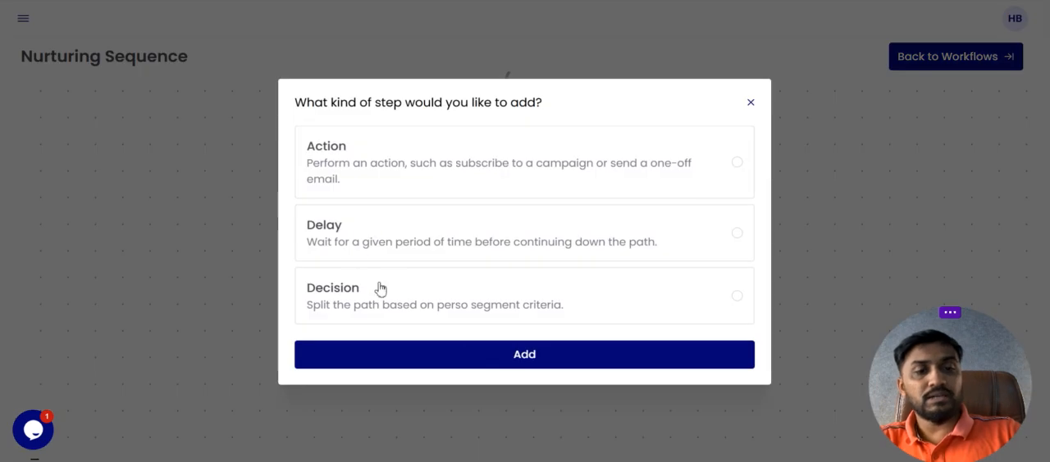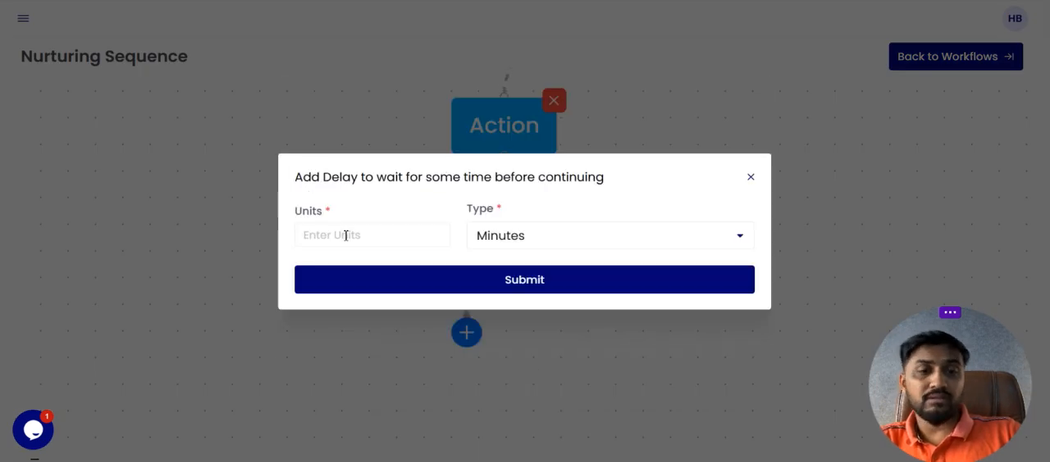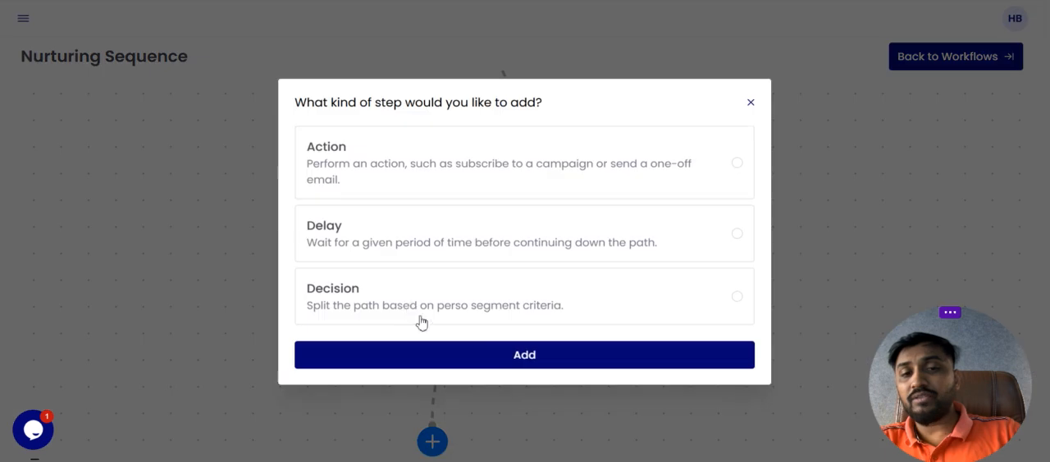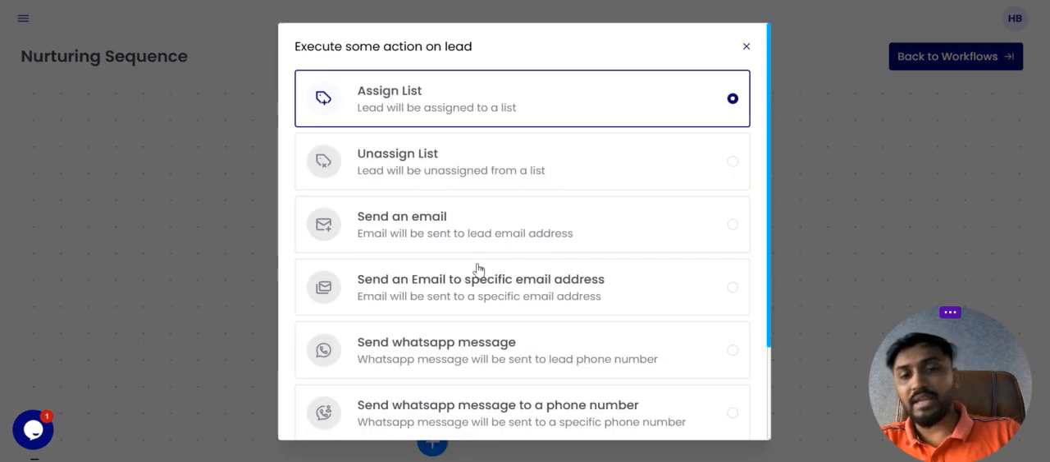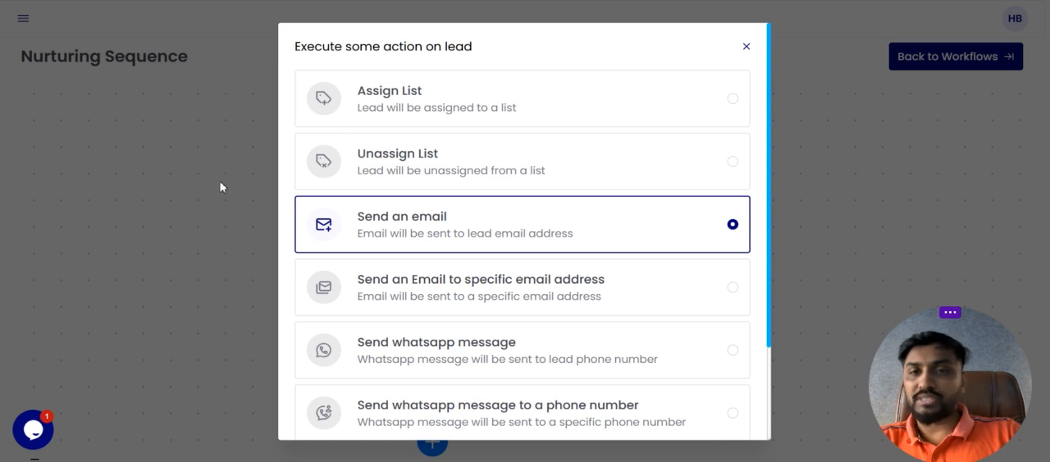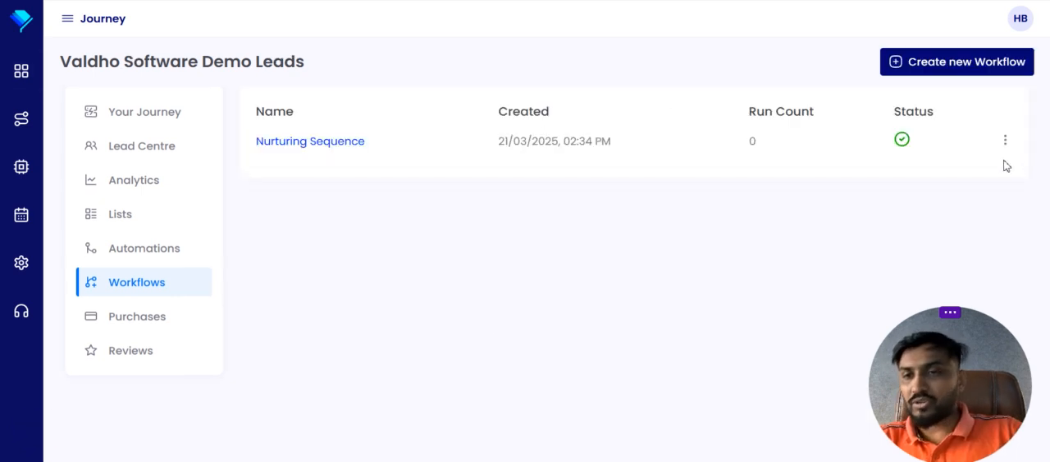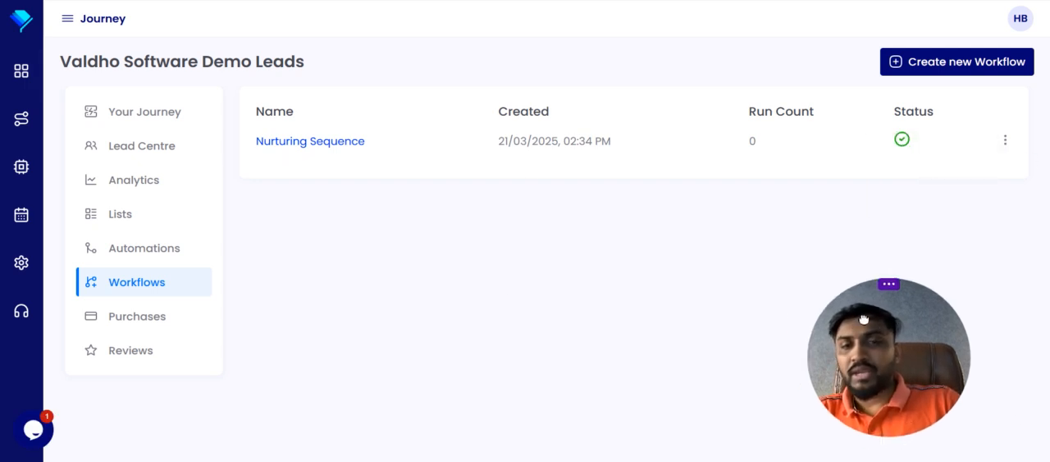Then you can also set a delay again, one day for example, and after one day, if you want to send them one more action, like one more email, you can do this. So this works like a workflow, total automation, and you can do these things. Right now I'm deleting this workflow because I'm not using it. So that's what the workflow is all about.